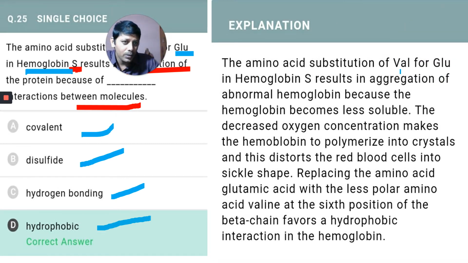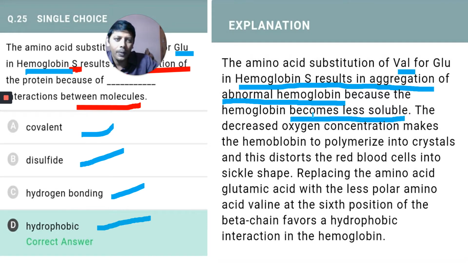Amino acid substitution of valine for glutamic acid in hemoglobin S results in aggregation of abnormal hemoglobin molecules, because of which hemoglobin becomes less soluble.